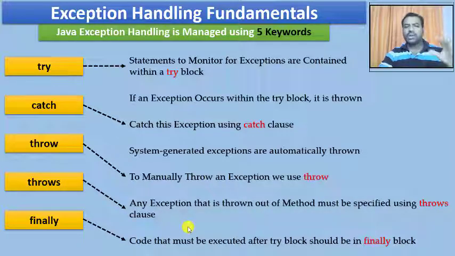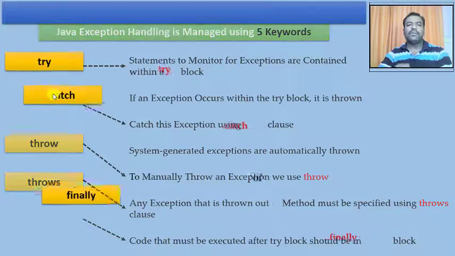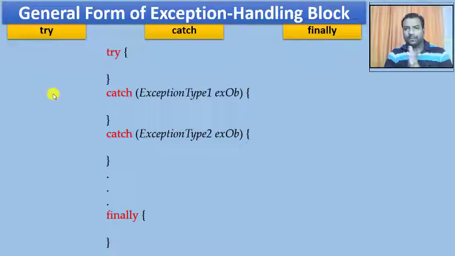So this is, at the outset, how these 5 keywords should be used. With an example, we will try to discuss all these 5 keywords. But before discussing the throws and finally keywords, first we'll clearly understand these 2 keywords and their usage in the Java program exception handling environment. Now we will see how this is going to work.